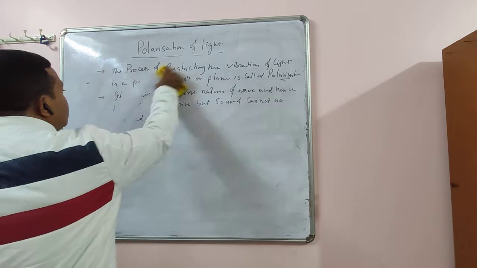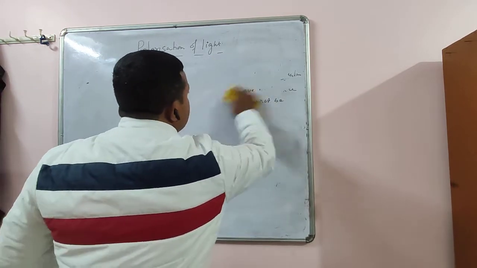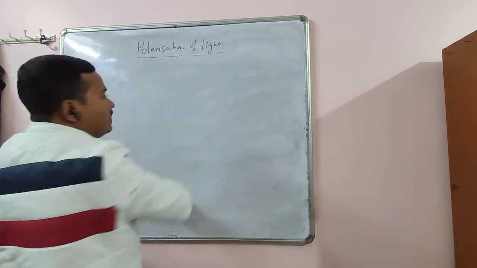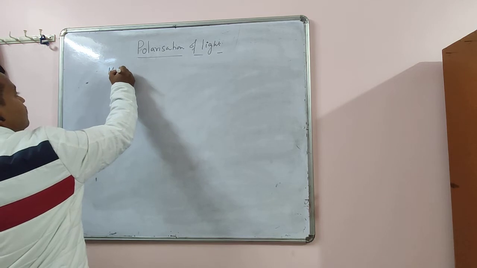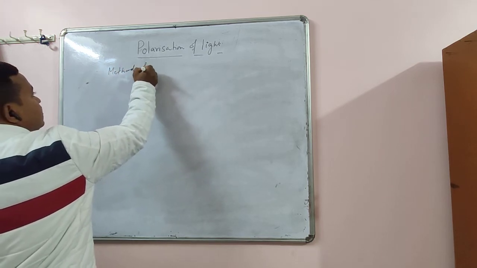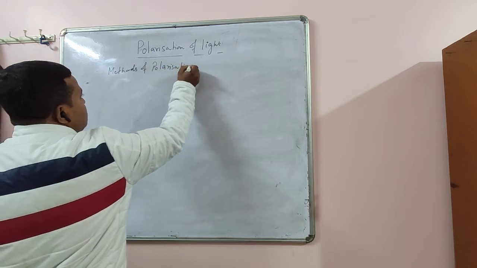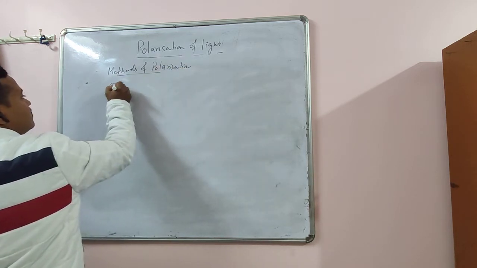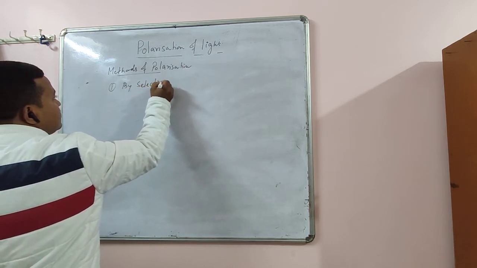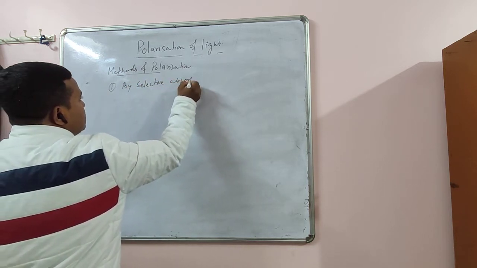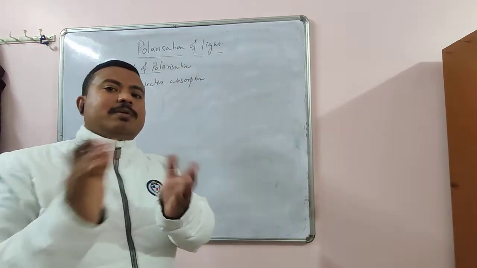So we'll see how we can polarize light. Let's see the methods of polarization. There are several methods. One is by selective absorption. That means we have two components, one component we absorb.